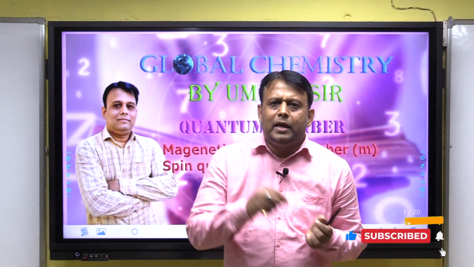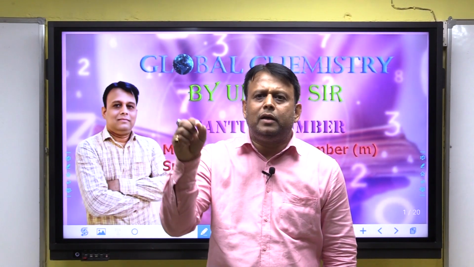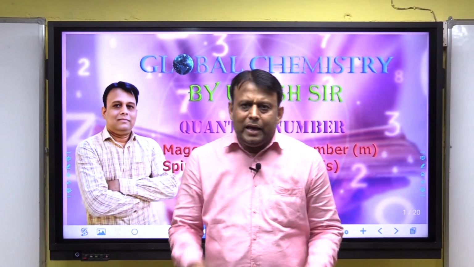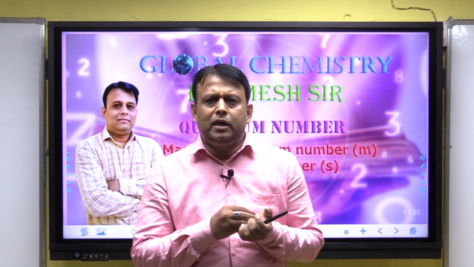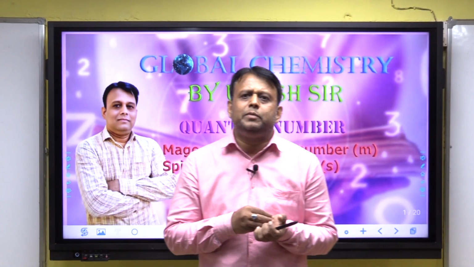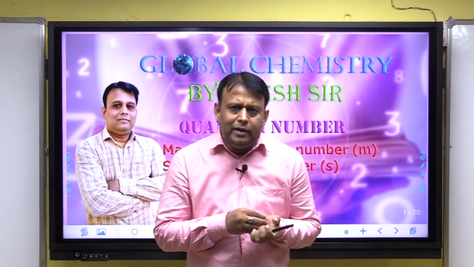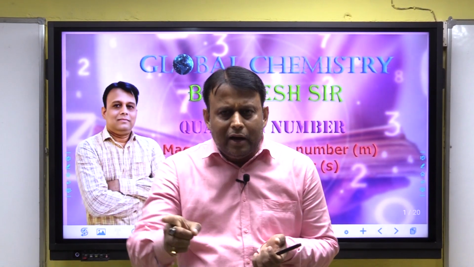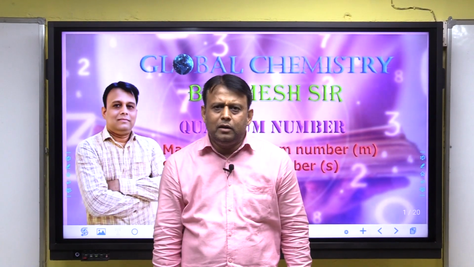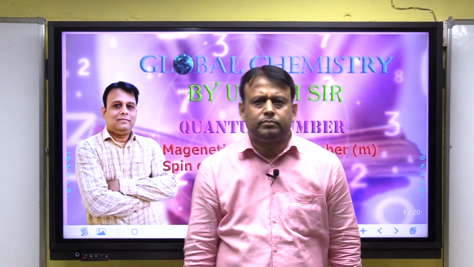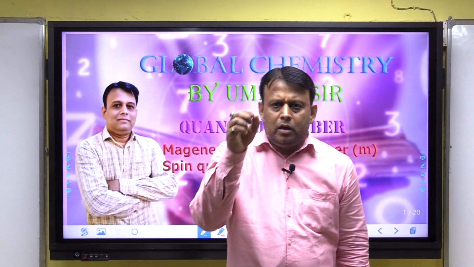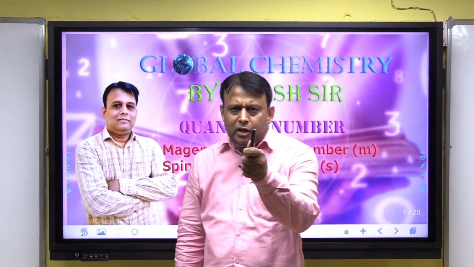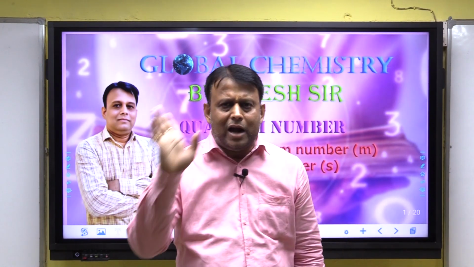Zeeman effect means the splitting of a spectral line in a magnetic field. I am repeating, the splitting of spectral lines in a magnetic field is known as the Zeeman effect. And second is the Stark effect. The splitting of a spectral line in an electric field is known as the Stark effect. Clear? Splitting in a magnetic field, Zeeman effect. Splitting in an electric field, Stark effect.